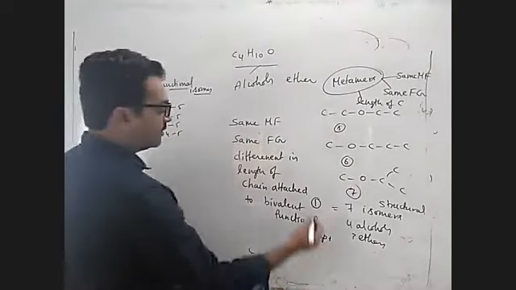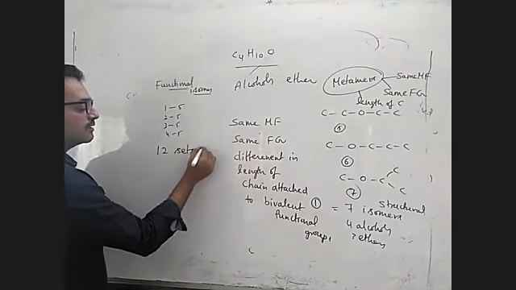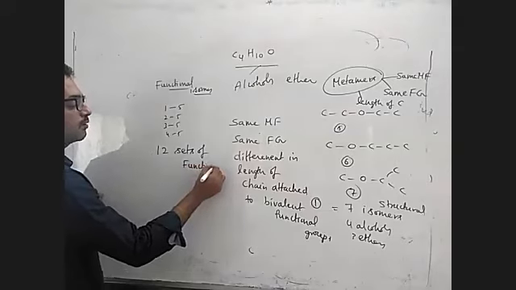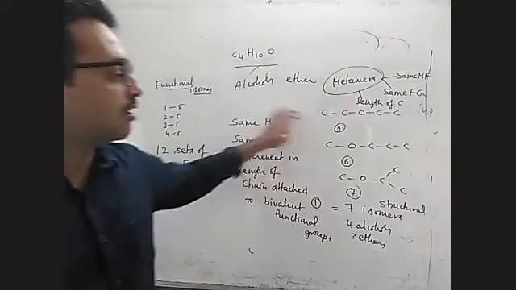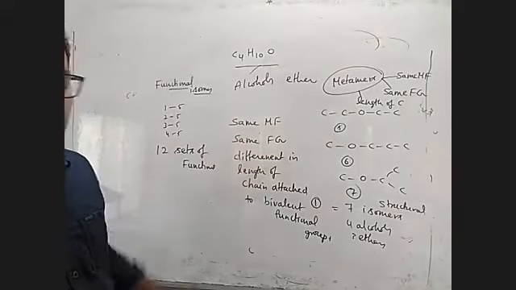So what is the next question? How many sets of functional isomers are possible? Means 12 sets of functional isomers are possible. 12 sets. Because for each alcohol, one ether is a functional isomer. So 12 pairs of functional isomers are present here.